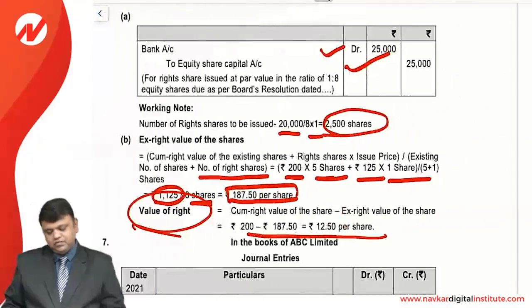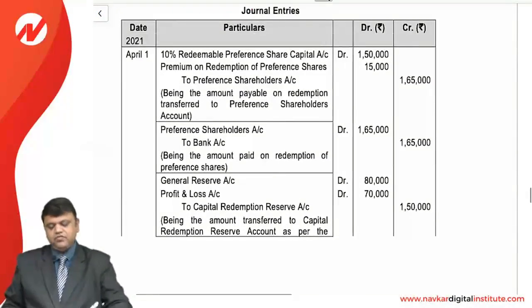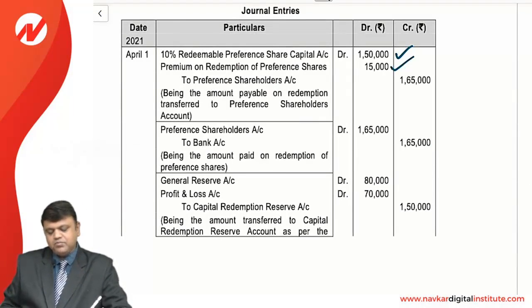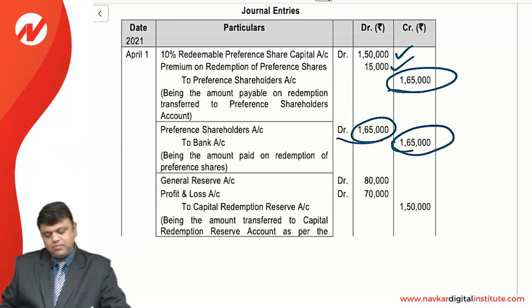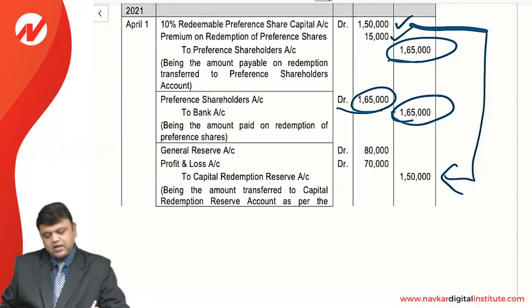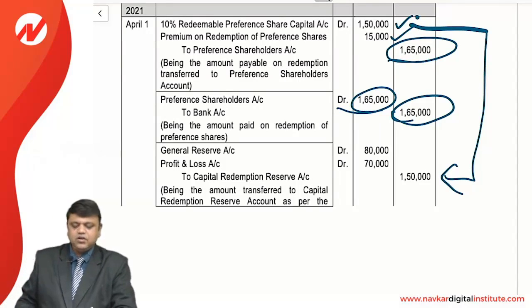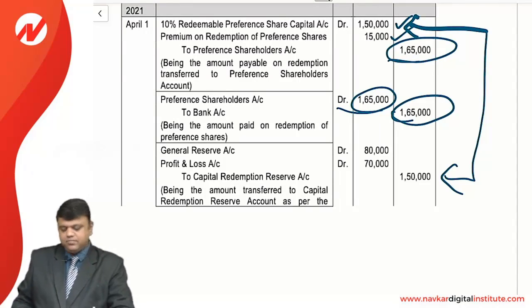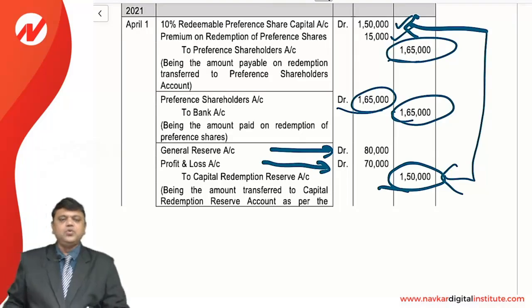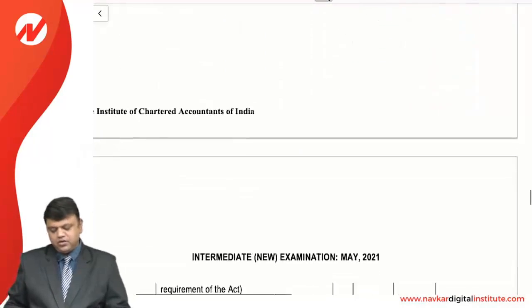So first of all, we will pass the entries regarding the redemption. We will debit the redeemable preference share capital account, debit premium on redemption, as the company is ready to give a 10% premium. So preference shareholders account is credited with 165,000, which is paid to them. But before that, we need to transfer to the CRR account an amount equivalent to the nominal value of the preference shares redeemed. So general reserve account debited, P&L account debited, to CRR account, as you cannot use the capital reserve, but yes, you can use the free reserves.